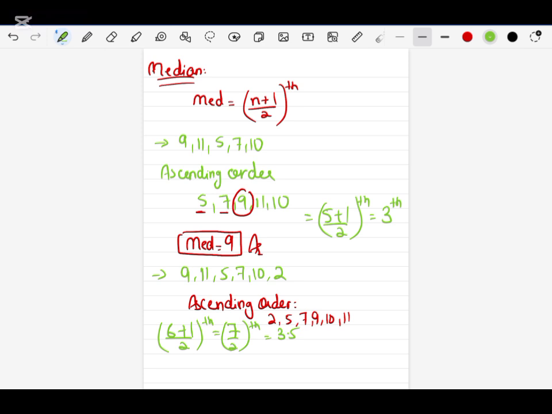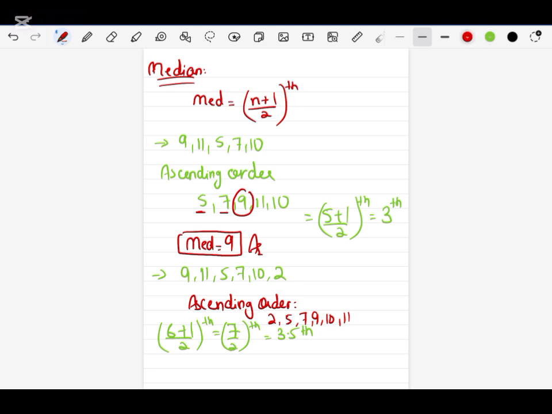So now how can I identify the median, because the value I get is the 3.5th. Remember that after dividing, if you get the term in decimal, then what we have to do. In group data we have a little bit different concept, but in ungrouped data, what we have to do when we get the term in decimal? Right now I got the 3.5 term.